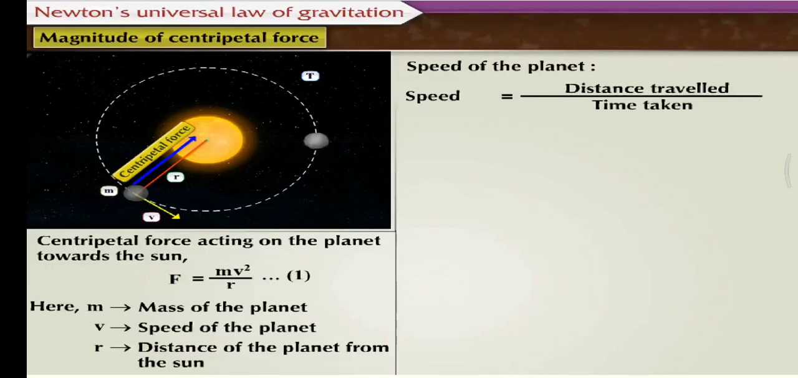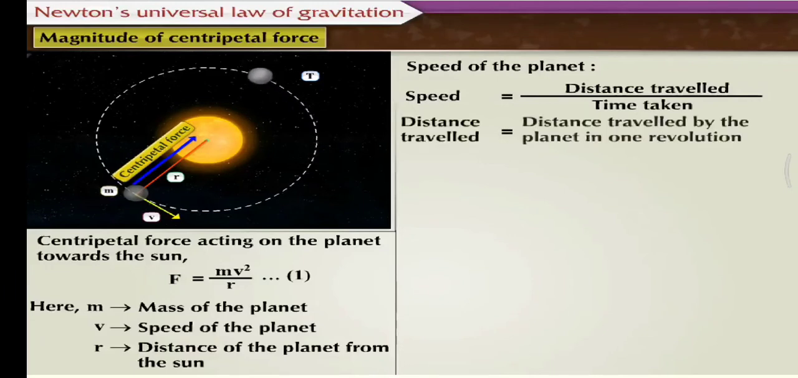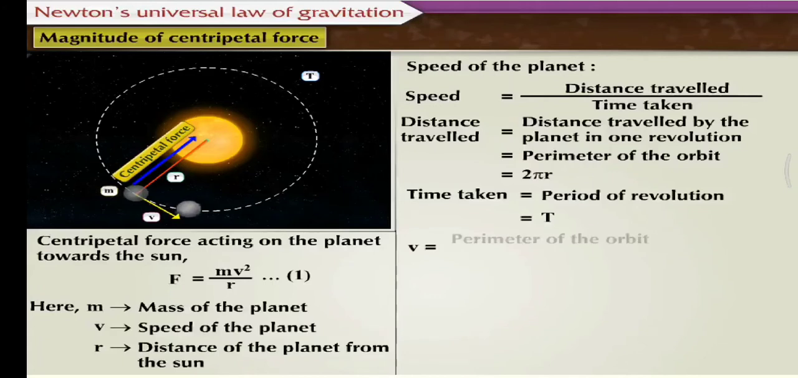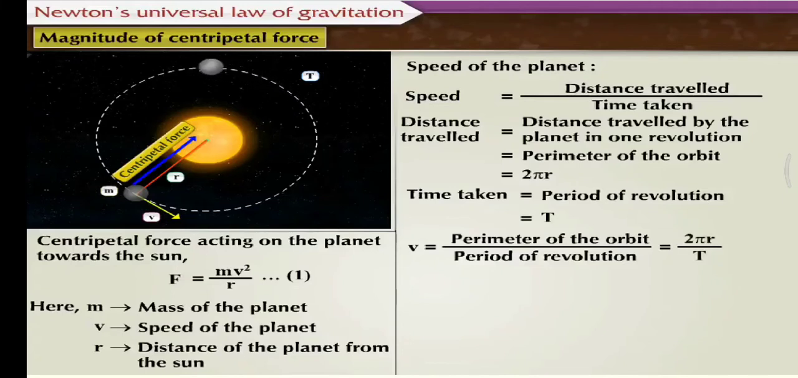In this formula, distance travelled is equal to the distance travelled by the planet in one revolution, which is equal to the perimeter of the orbit, which is equal to 2 pi r. The time taken by the planet is equal to the period of revolution, which is equal to T. Therefore, speed of the planet v is equal to perimeter of the orbit upon period of revolution, which is equal to 2 pi r upon T. This is equation 2.